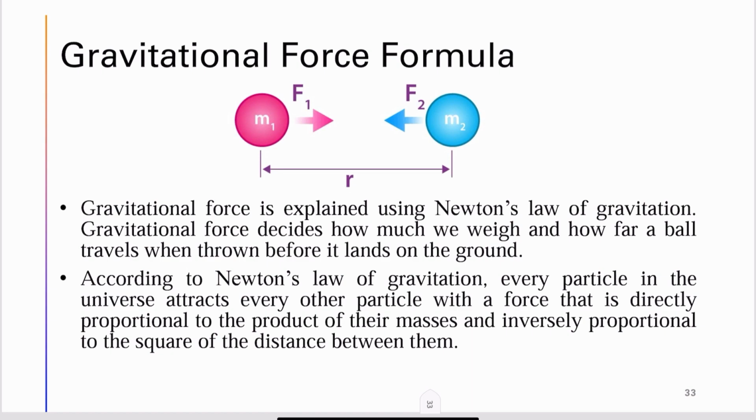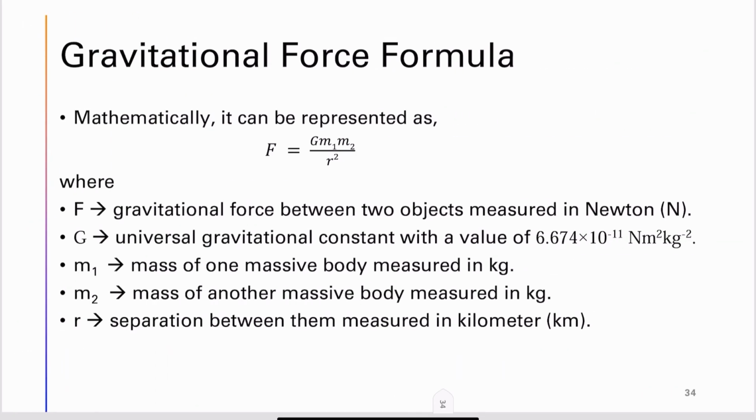So the influence of gravity decides how far a ball can travel before it lands on the ground. According to Newton's law of gravitation, every particle in the universe attracts every other particle with a force that is directly proportional to the product of their masses and inversely proportional to the square of the distance between them.